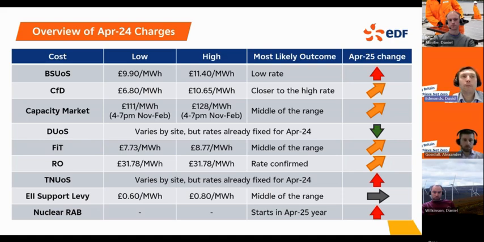Overall, then, it looks quite a negative picture there of lots of costs increasing. Actually, it's important to flag the size of the DUoS decrease they're expected to see on average. So we do expect there to be overall an increase in charges, but it's probably something in the region of 5% or so. Whereas just looking at that picture of lots of increases could lead you to a worse conclusion than that. It will vary again, customer by customer, because some of these sites are at a specific level. But the overall picture is a small increase in total.